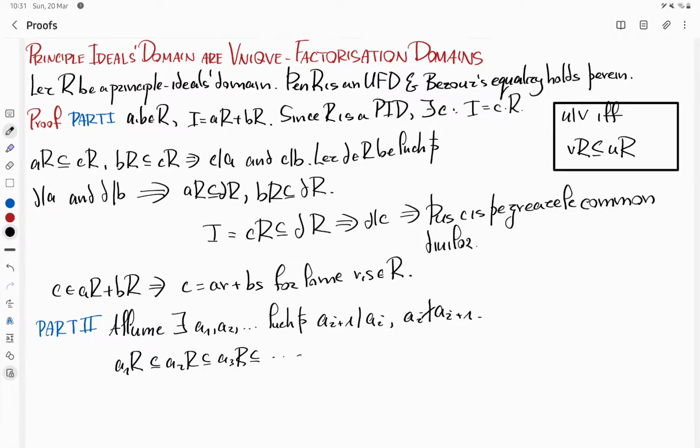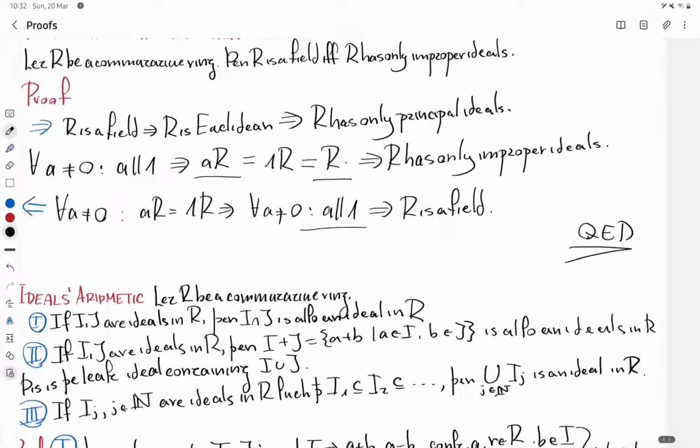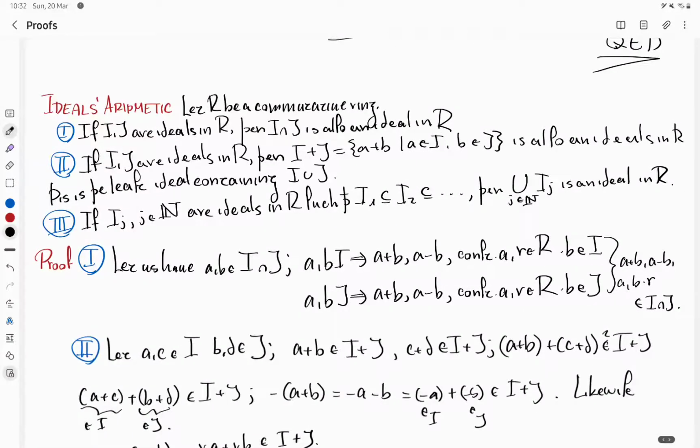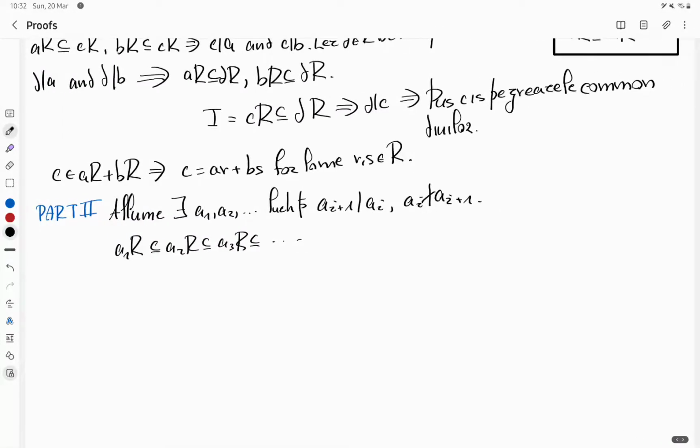But we know by the previous theorem, the ideals arithmetic theorem, that the union forms an ideal. So the union of these exists and it is an ideal, denoted I. But since we are operating on a principal ideals domain, this ideal is principal, and thus there must exist some element, call it B, generating it.